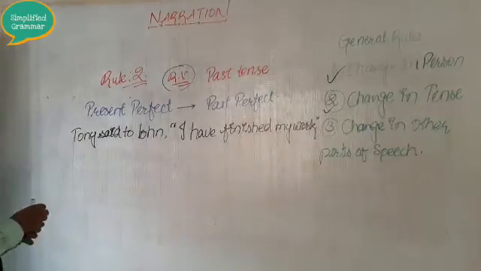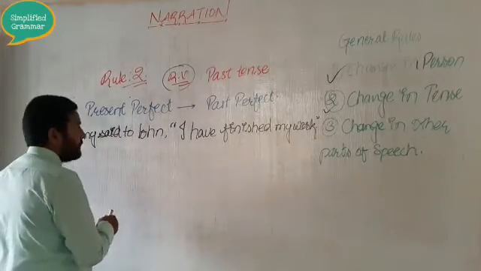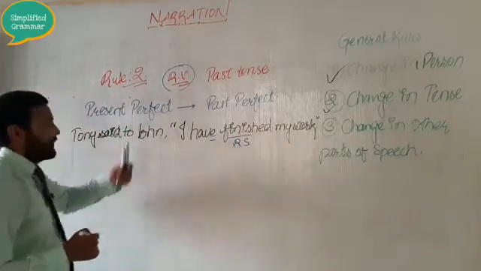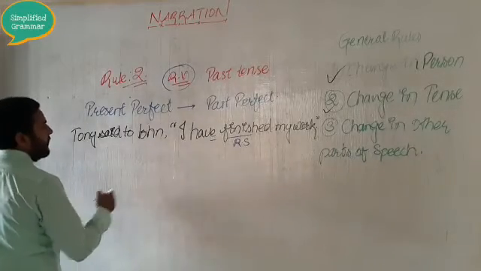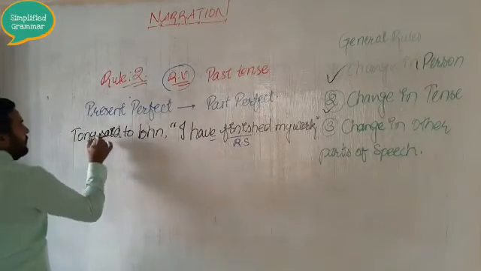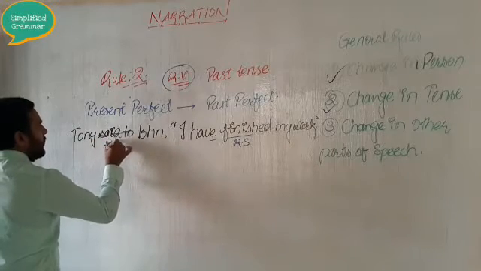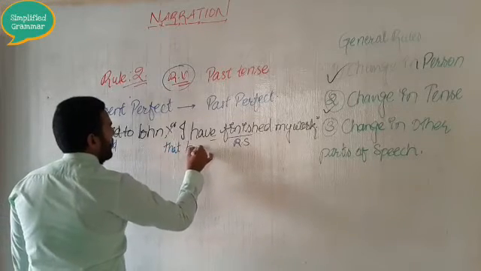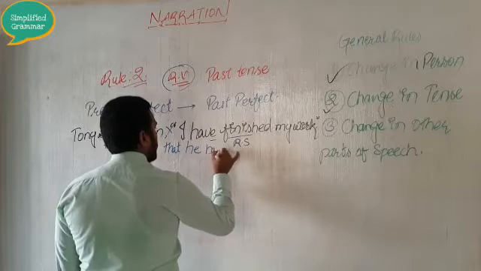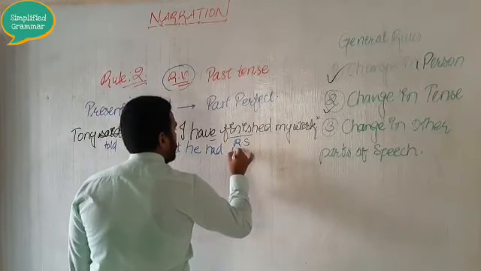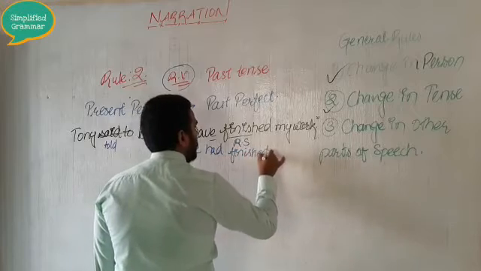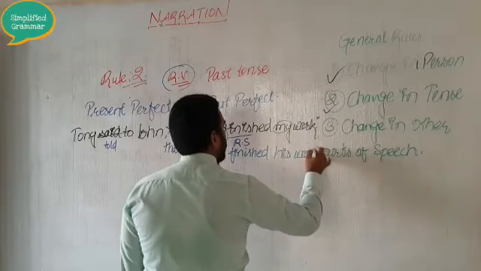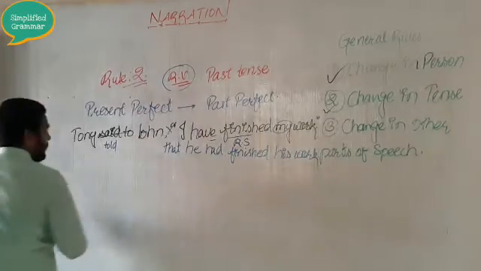So let's see how to change this. As per the rule, here your reported speech is in the present perfect tense. This will change automatically into the past perfect tense. So Tony said to will change into told. Tony told John that, removing the double inverted comma, have will become had. He had finished his work. So this is the way to change.